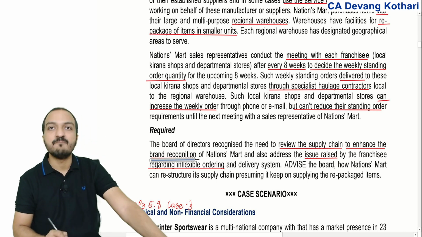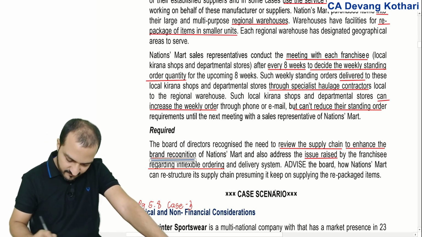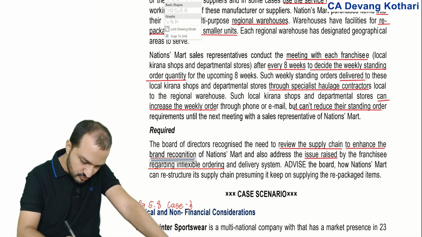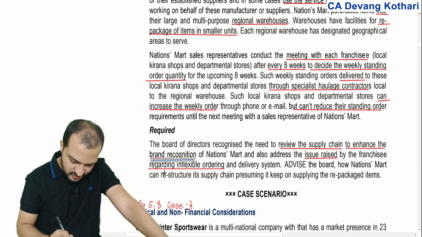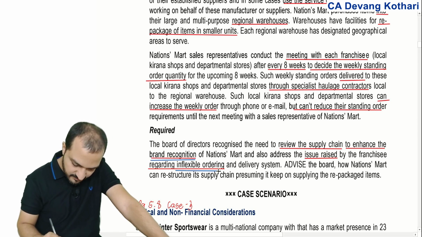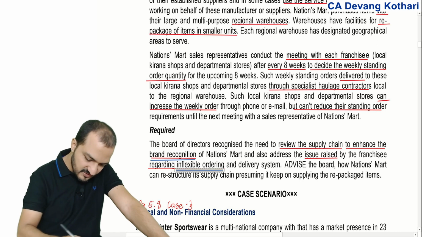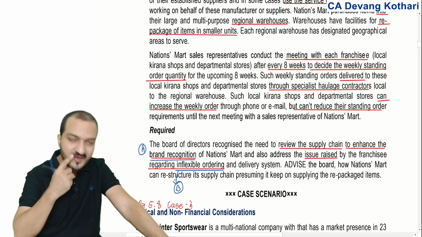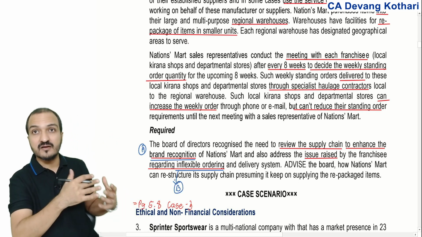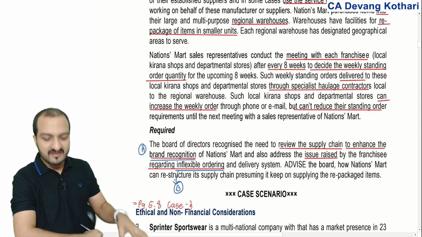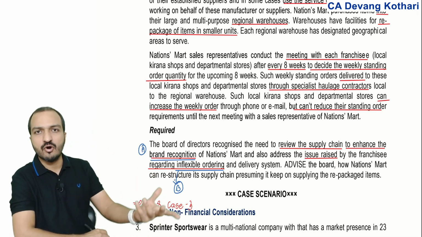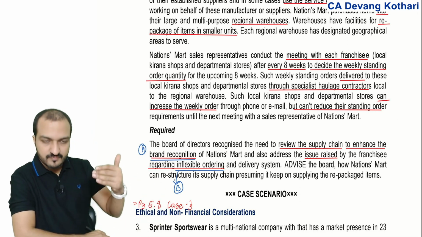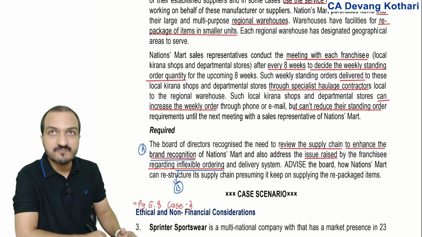What they want is the better brand recognition, and they also want to address the issue raised by the franchisee regarding inflexible ordering. So these are the two major issues that they are facing. Problem A is that they want more brand recognition, and problem number B is that they want more flexibility in the ordering. Presently, my kirana shops don't have a flexibility in ordering.